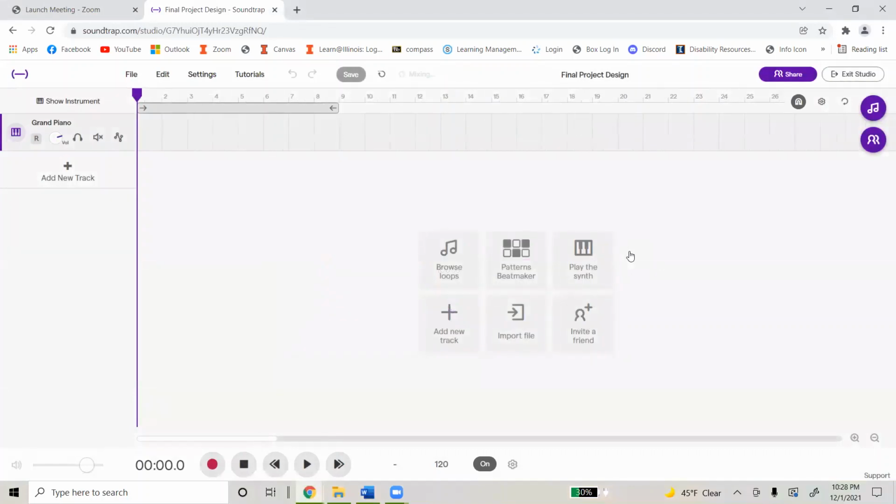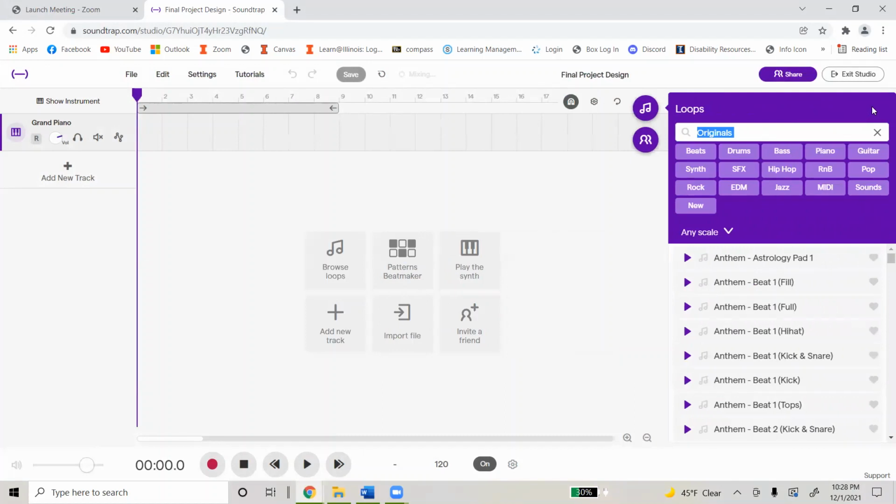Alright, now from here what you want to do is go over to the right side of your screen where you see these two music notes and click on that. What this section is, is pre-made loops that you can use. So once you're in the loop section, go to the sounds